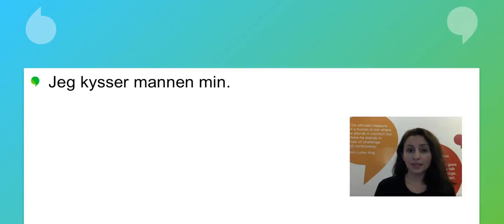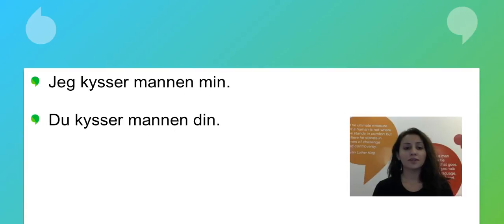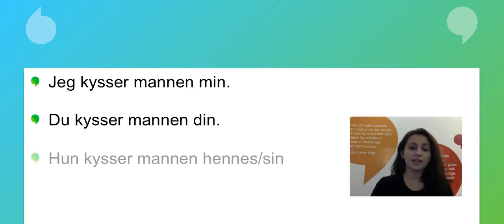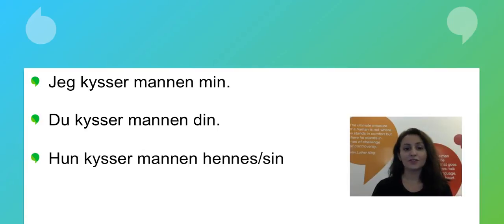Jeg kysser mannen min. We'll look at it in first person. Jeg kysser mannen min. I'm kissing my husband. In this sentence, jeg and min are both referring to the same person. Du kysser mannen din. Du means you, and in this sentence, du and din are both referring to the same person. In the example we saw, hun kysser mannen hennes, hun and hennes are not referring to the same person. Hun is one person and hennes is another person.